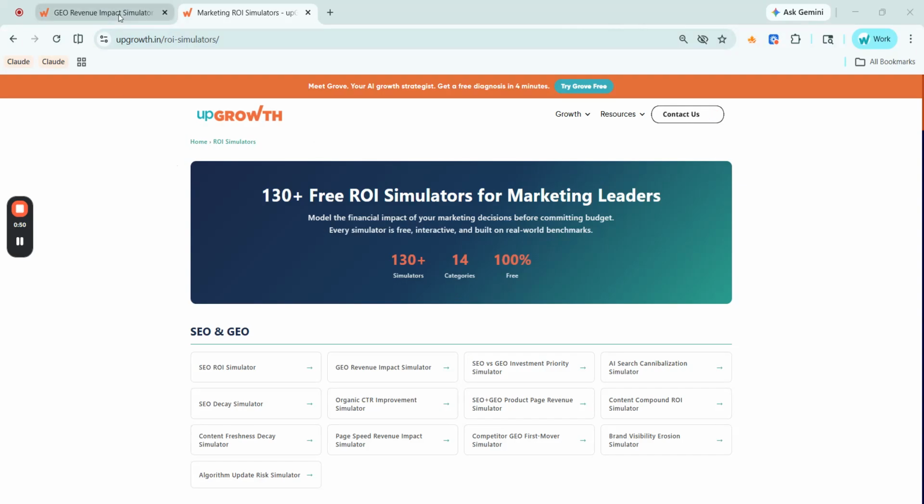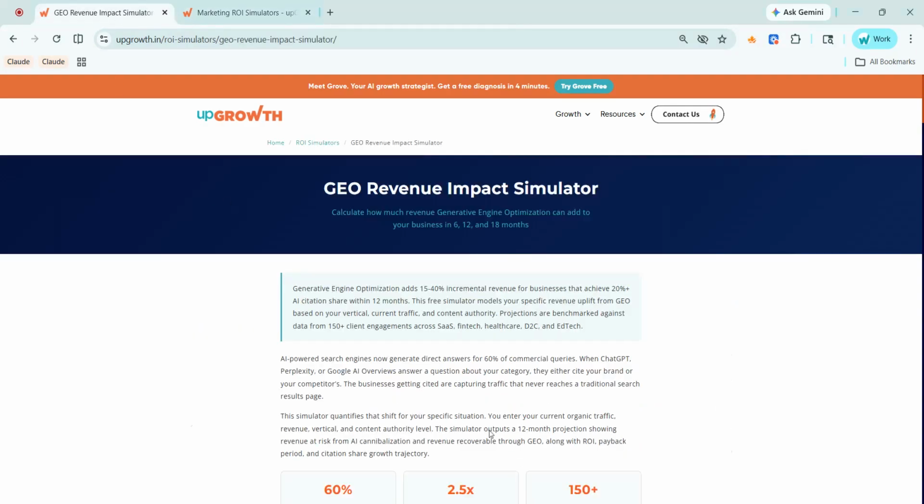Today we'll be starting with the first one, named Geo Revenue Impact Simulator. Your business is showing up in Google search results, but is it showing up when someone asks ChatGPT, Perplexity, or Google AI Overviews for a recommendation in your category? That visibility gap is already costing you leads and revenue. This simulator puts a number on it. This is the Geo Revenue Impact Simulator by Upgrowth.